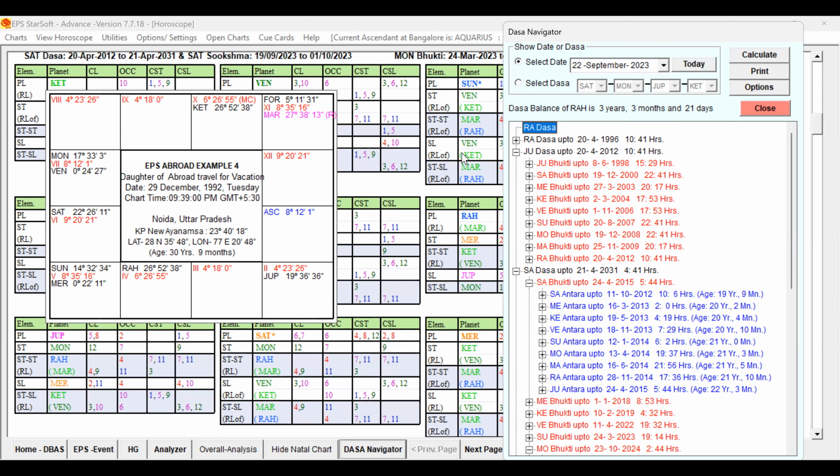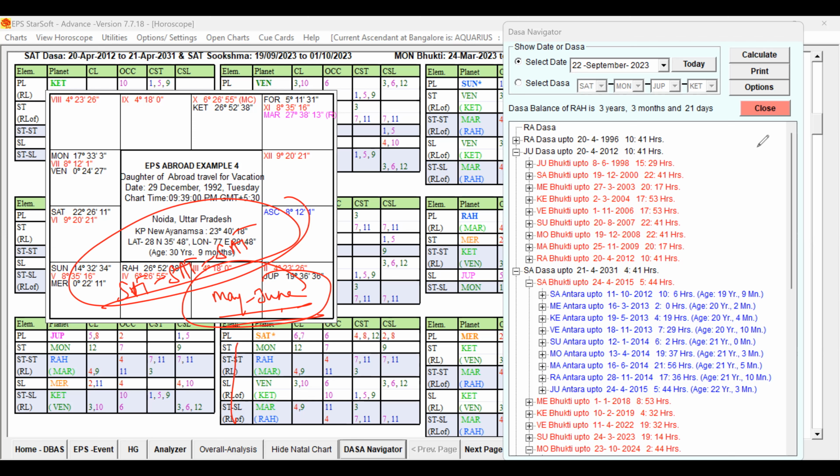So the native traveled abroad for 2 months for a vacation during May, June 2012, when Saturn Dasa, Saturn Bhukti, Saturn Antara was running. This is capable of sending the native abroad for the vacation, right?